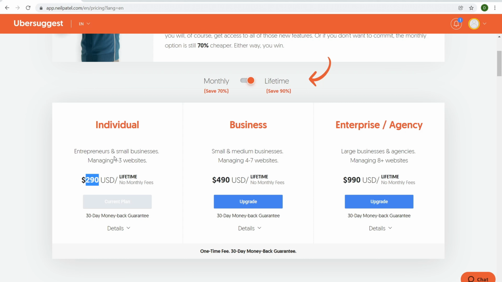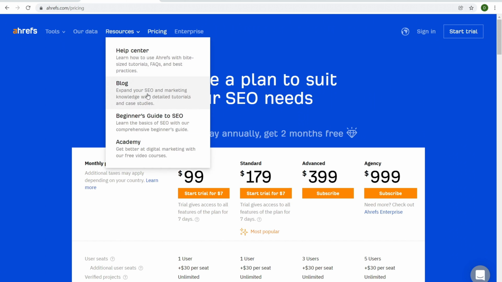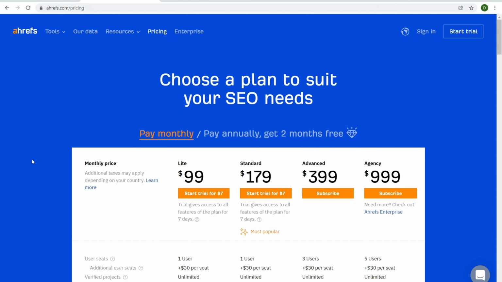It's yours forever. And this is why I like Ubersuggest, because it's just a good tool for most content creators who are making YouTube videos and blogging and just need a good tool to do competitive research, a broad overview of keyword research in conjunction with something like Keywords Everywhere, etc. It's enough without being too expensive and feature rich. Now, Ahrefs obviously is very expensive at $99 a month. But again, if you run a high traffic website or you are an SEO agency, there's nothing better than Ahrefs.